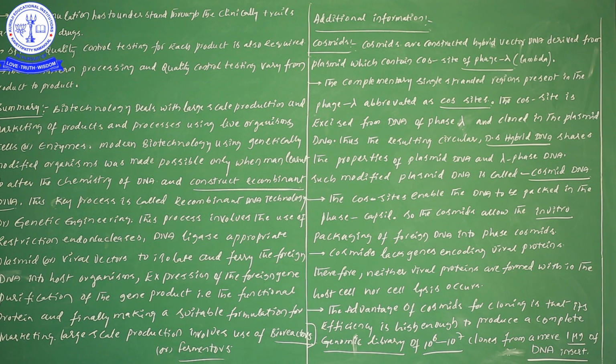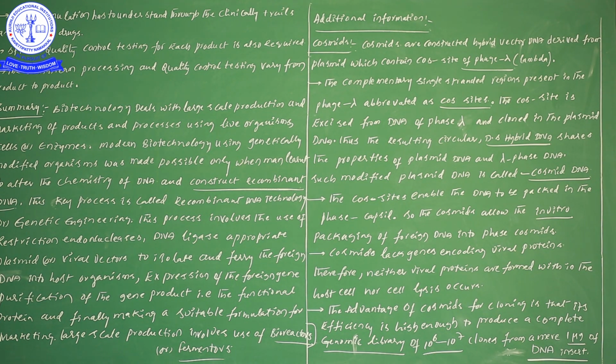Suppose you are using these cosmids; they are not having viral genes, viral protein genes are absent. Because of the absence of viral protein genes, the problems we generally face will not be raised. What problems can generally be seen? If you take viral coding genes, definitely there is a problem with viruses, but here we didn't insert viral protein coding genes, so the problems with viruses are completely avoided.